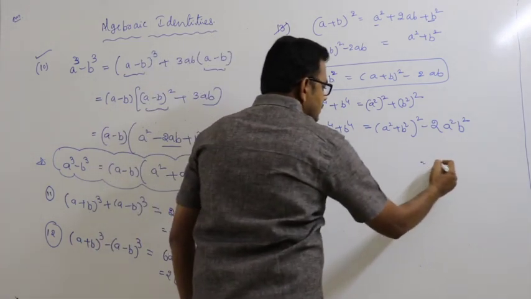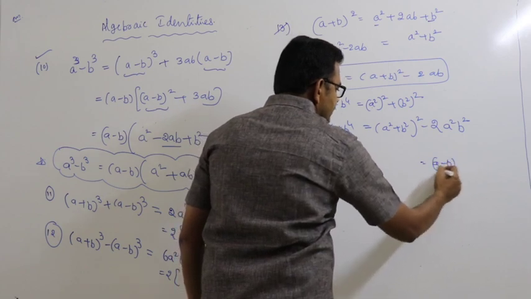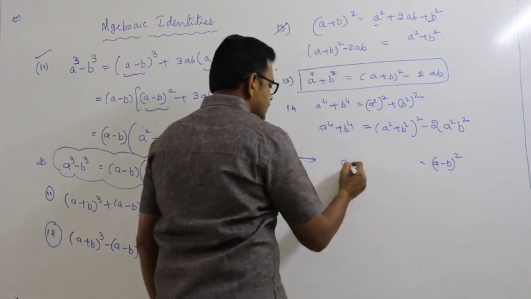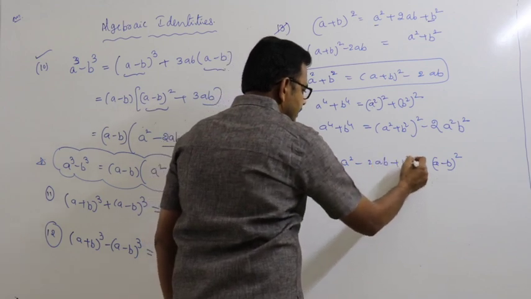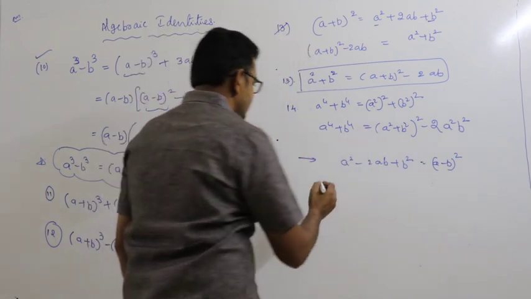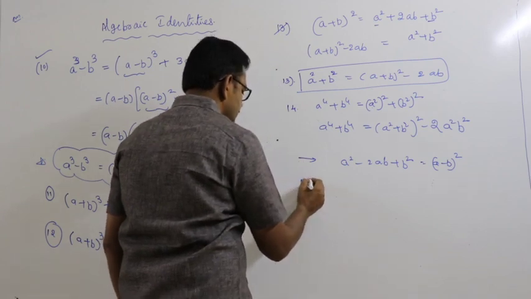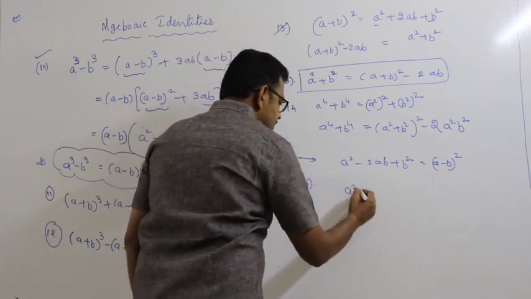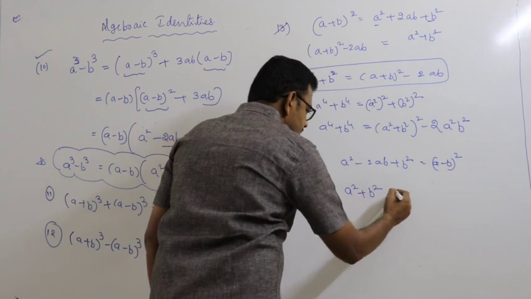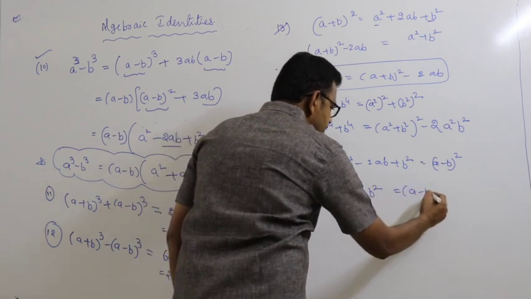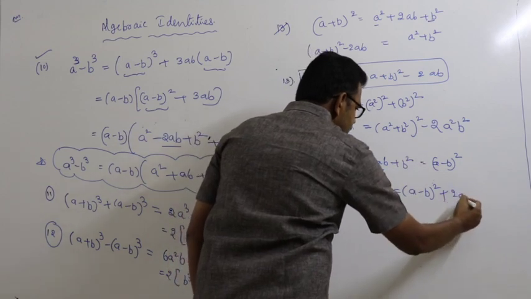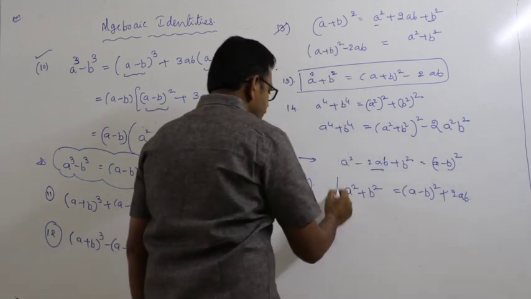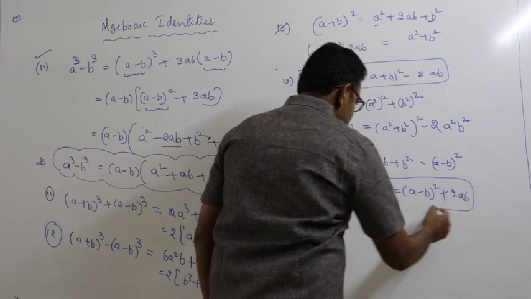So here (a minus b) whole square is equal to the formula a square minus 2ab plus b square, which implies a square plus b square is equal to (a minus b) whole square, you take that side, plus 2ab.